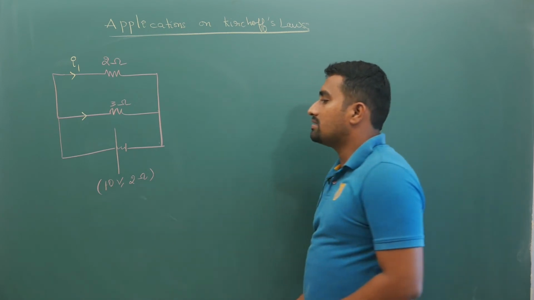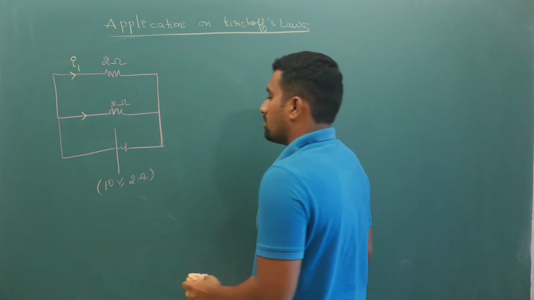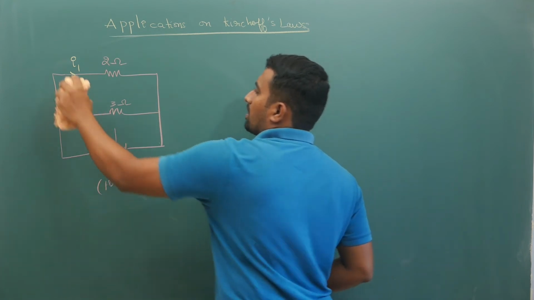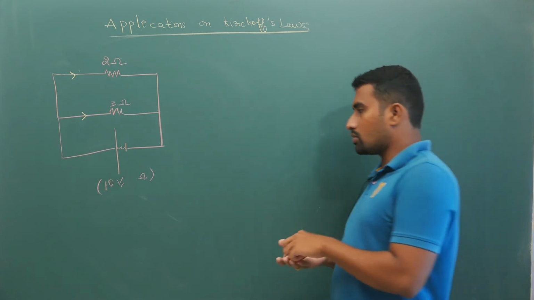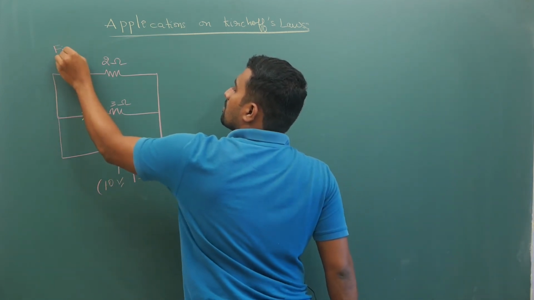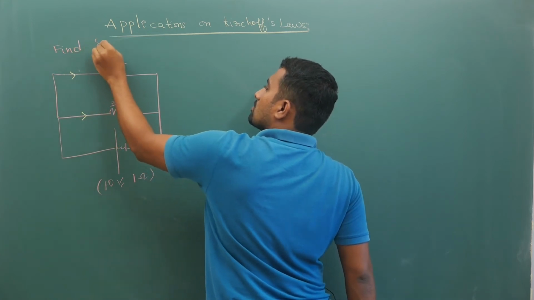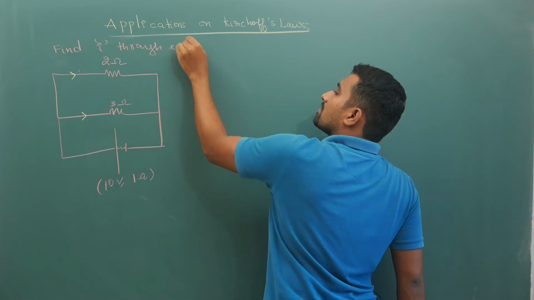Here instead of 2 I will keep 1. My question is like this: find the current through each resistor. The question is simple, find I through each resistor.